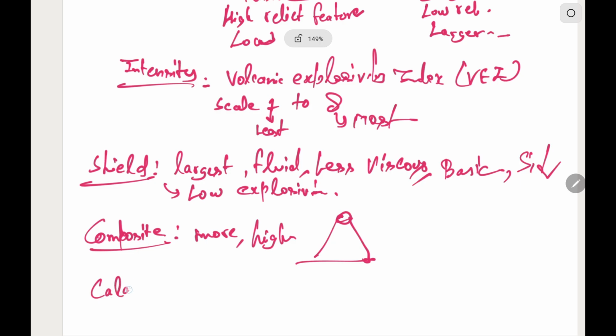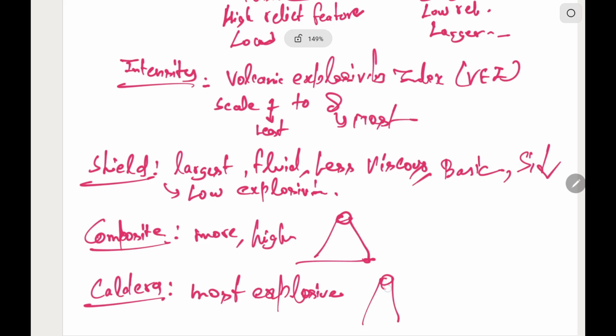Now, caldera. They are the most explosive ones. When they explode, they collapse. This is the intensity of the explosion in caldera.